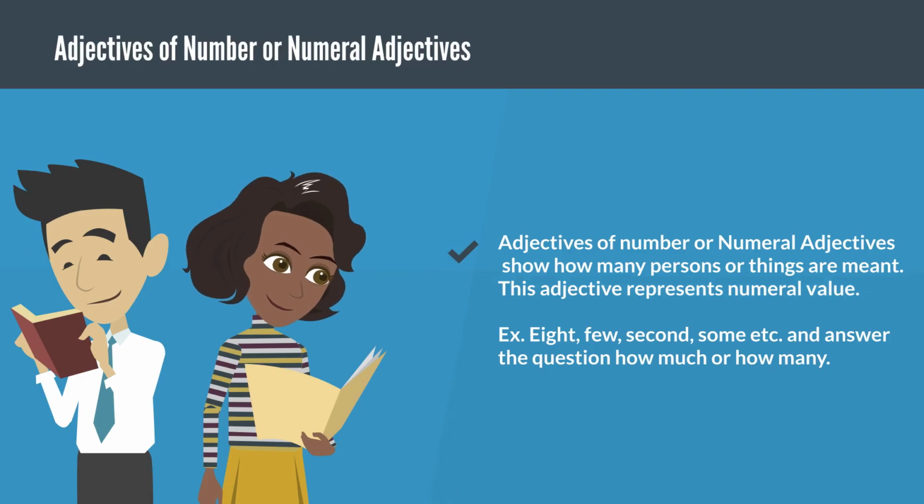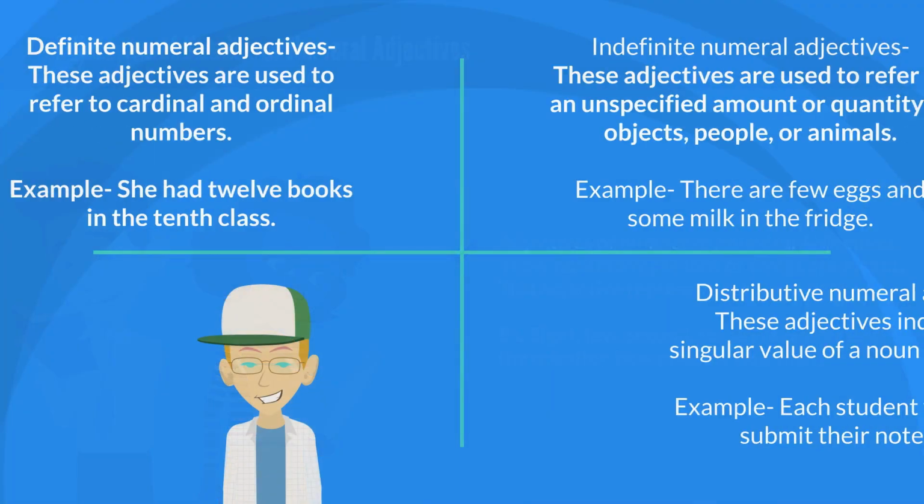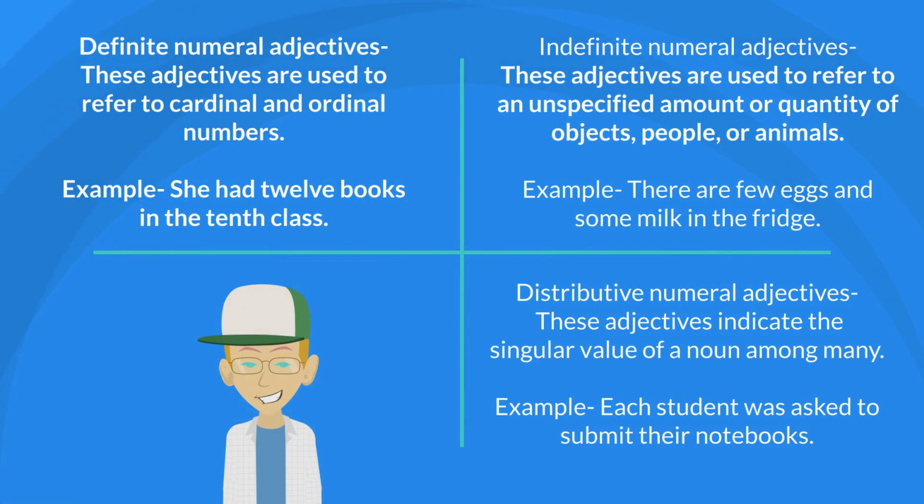Adjectives of number, or numeral adjectives, show how many persons or things are meant. This adjective represents numeral value: eight, few, second, some, etc. and answers the question how much or how many. There are three types of numeral adjectives.